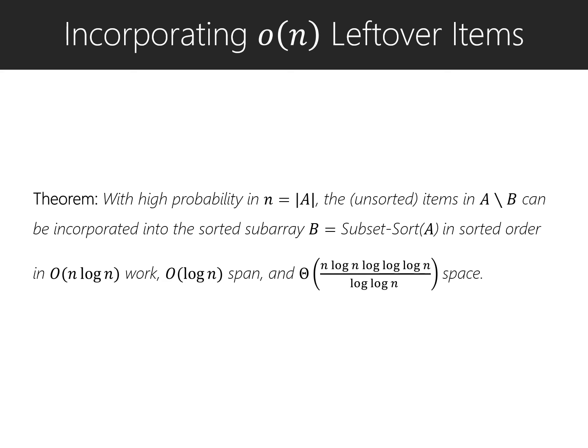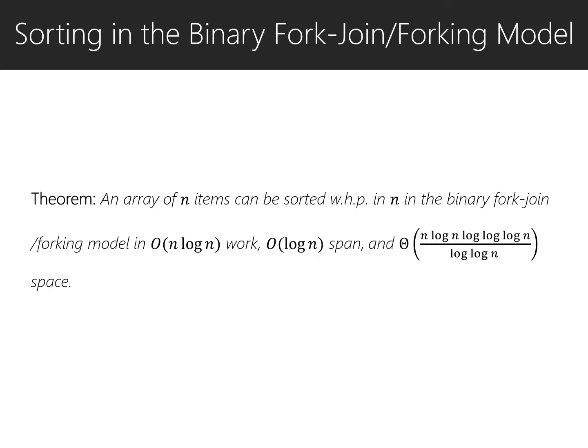We prove the following theorem to incorporate the o(n) leftover items. We show that with high probability in n, which is the size of the input array A, the unsorted items in set A minus B can be incorporated into the sorted subarray that we get from subset sort, in sorted order, in n log n work, log n span, and o(n log n) space. The final theorem of our overall sorting algorithm is as follows. An array of n items can be sorted with high probability in n in the binary forking or fork-join model in n log n work, log n span, and o(n log n) space.